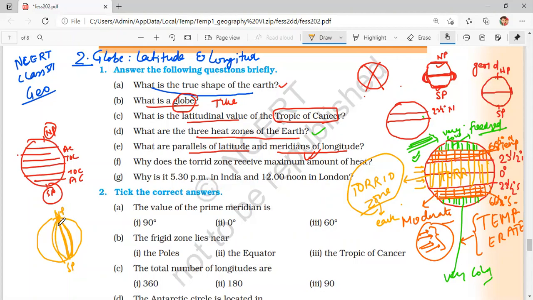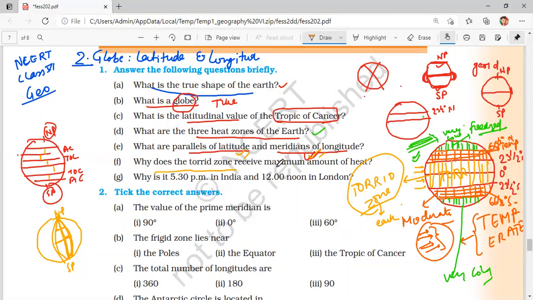What are the other peculiarities? These are narrower at the pole and get widened when it comes to the middle of the earth. So this is not the case in parallels of latitude. Parallels of latitude are always parallel to each other, so they are equidistant, but this is not the case with longitudes, meridians of longitude. So I think you have got the point.